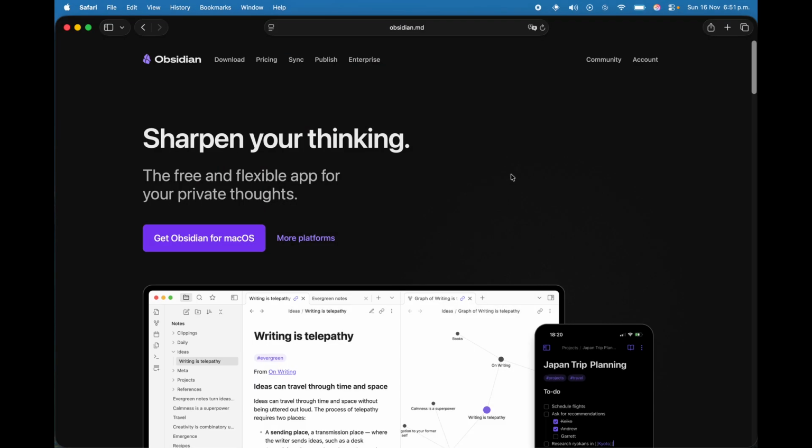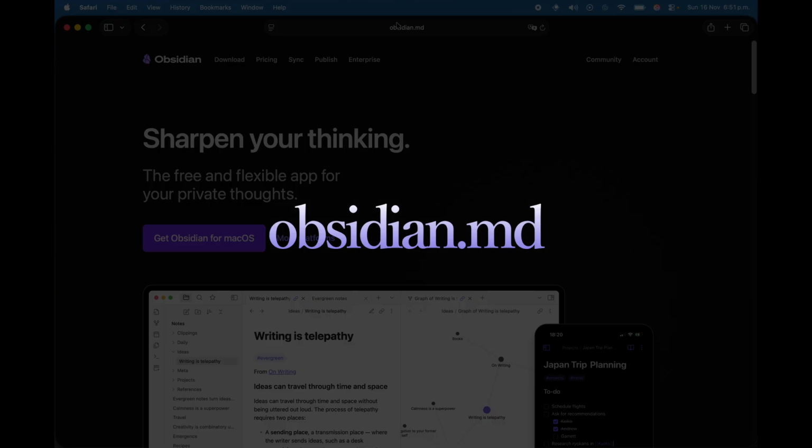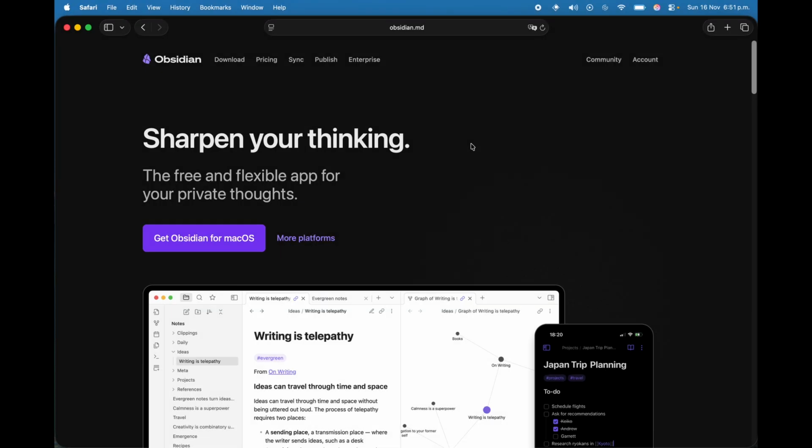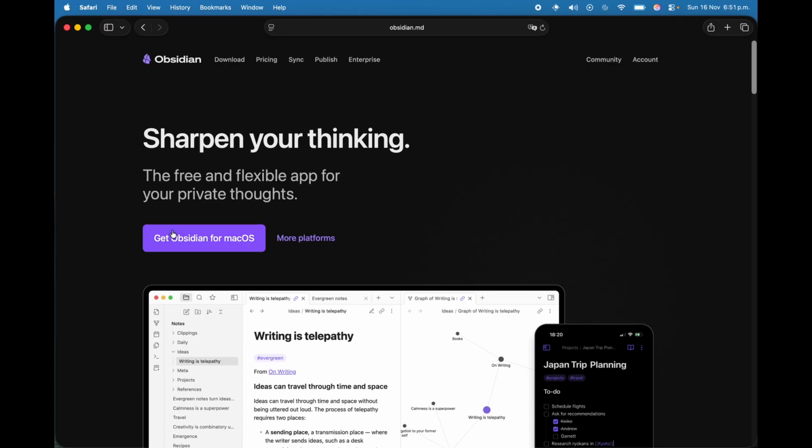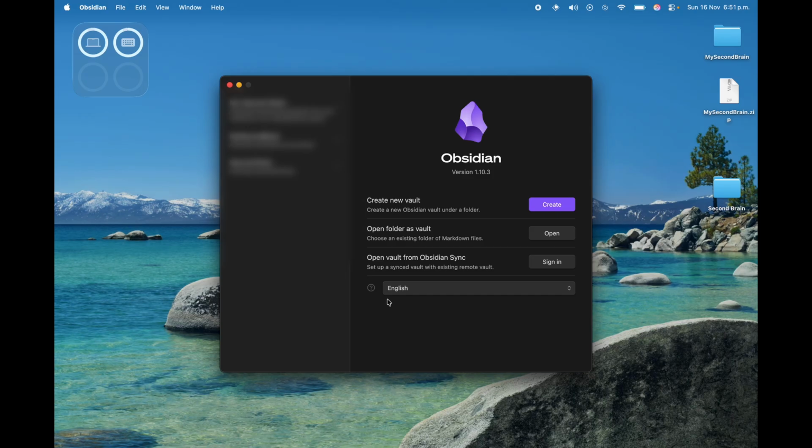So, the first thing that we need to do is to go to obsidian.md. This is the place where you need to download Obsidian from. Obsidian is available on so many operating systems such as macOS, iOS, Android, and Windows. So, you need to get it from here. Once you open Obsidian for the first time, you will see this. We will create a new vault. A vault is basically the place where you store all of your knowledge and information. So let's create one.